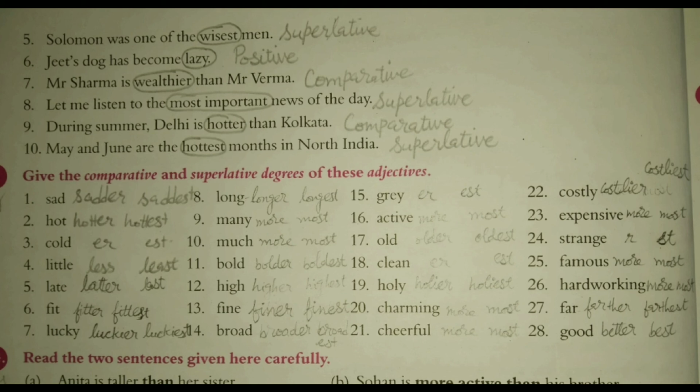Strange, just add R, stranger, and ST to make strangest. Famous, more famous, most famous. Hardworking, more hardworking, most hardworking. 27th. Far, farther, farthest or further, furthest. Anyone. 28. Good, better, best.